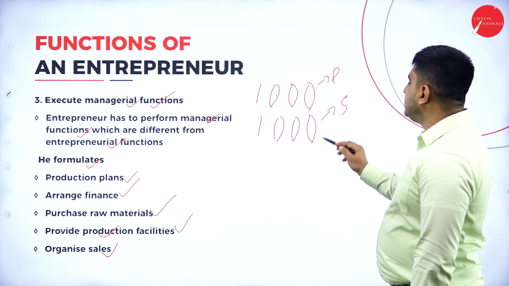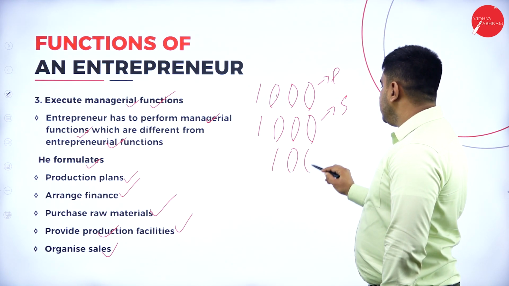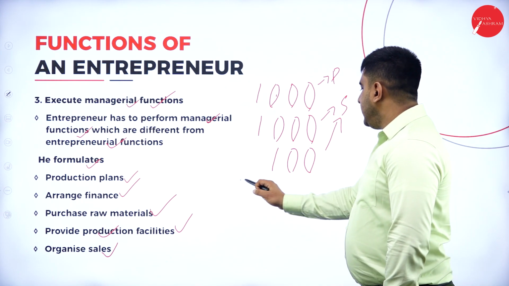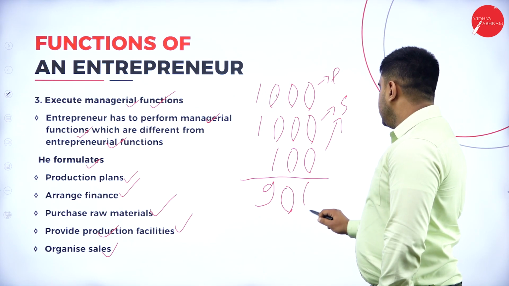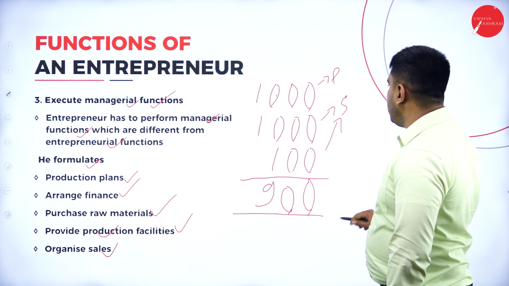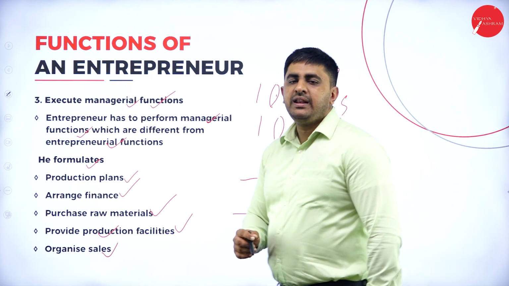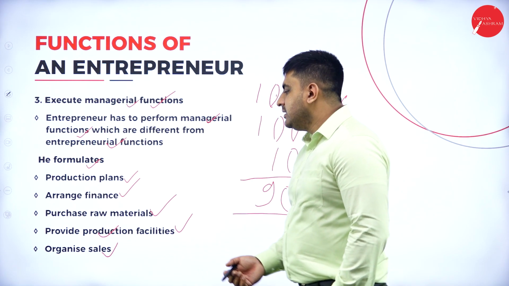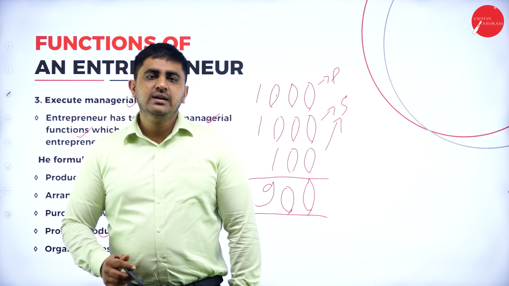So what happens if this sale is only 100? If this sale is only 100 means totally 900 products are not sold. So what happens? You have produced 1000 quality products and you are selling only 100, means the remaining 900 products are a waste. That is loss of your money. So you have to organize sales so that the product which you have produced has to be sold.